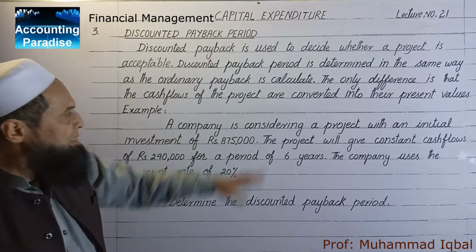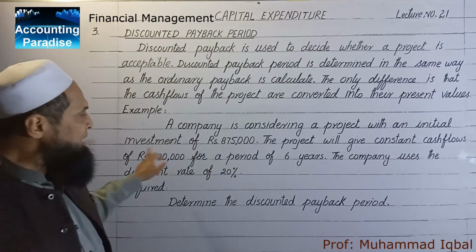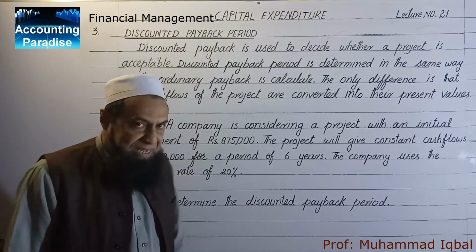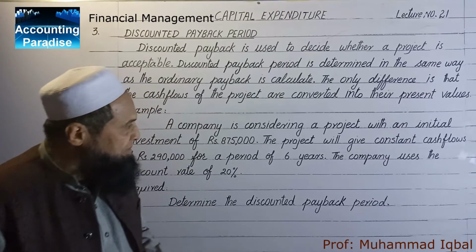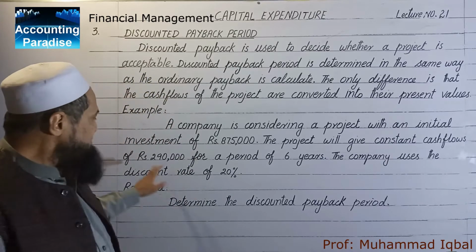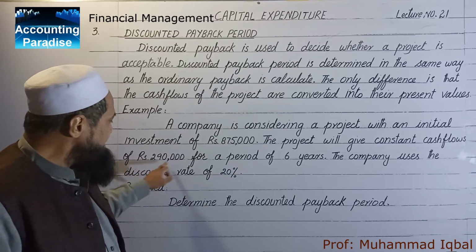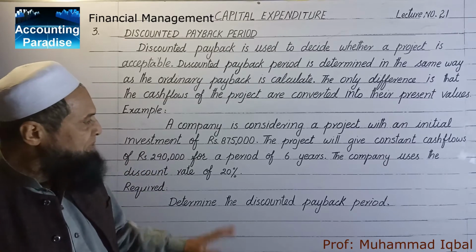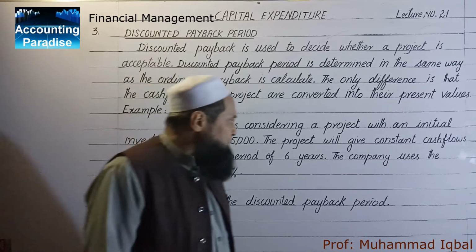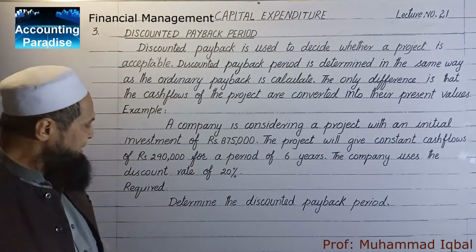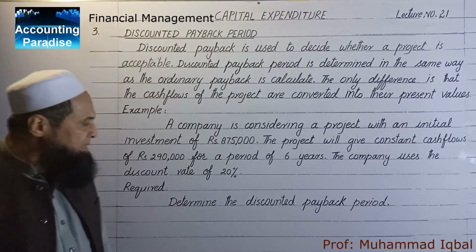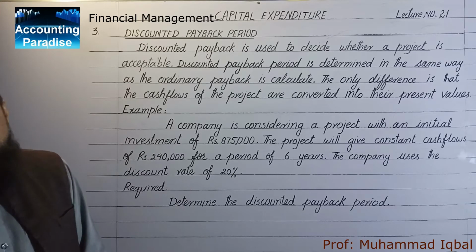A company is considering a project with an initial investment of rupees 8,75,000. The project will give constant cash flows of rupees 2,90,000 for a period of 6 years. The company uses the discount rate of 20%, determine the discounted payback period.